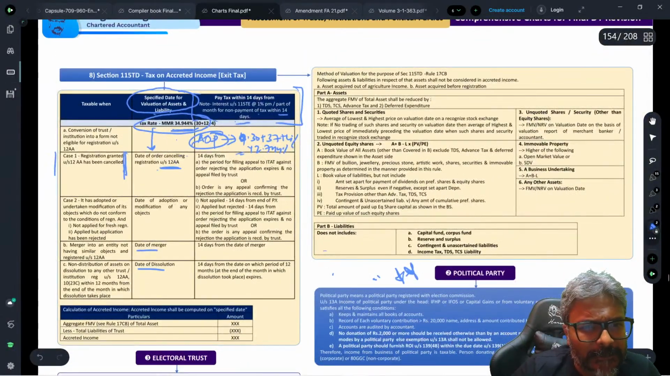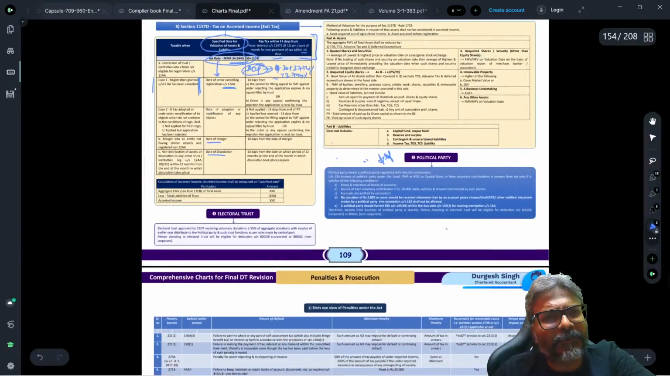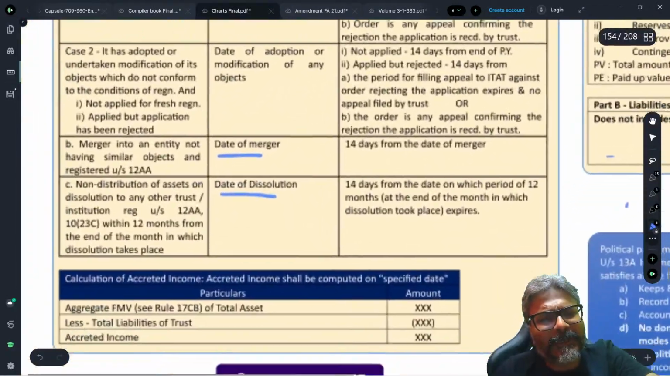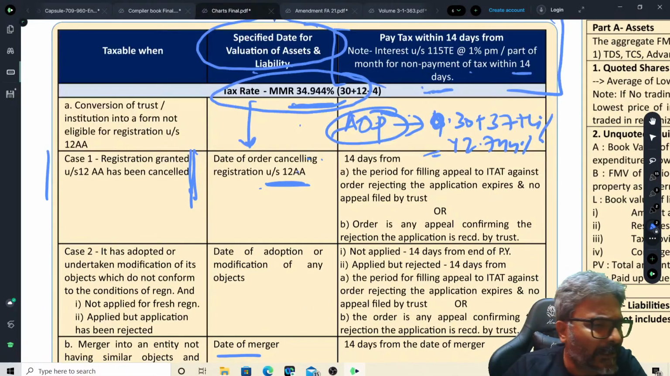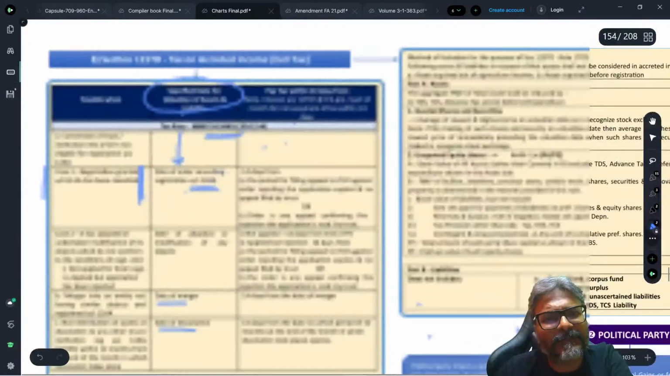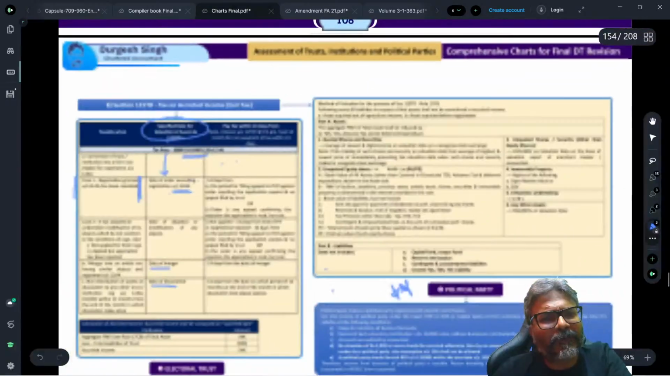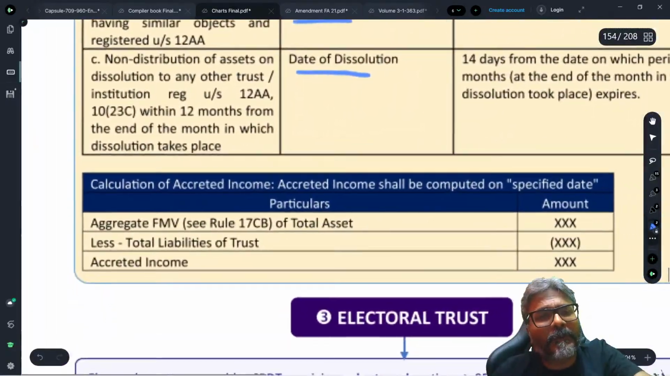42.744. Fine. So therefore, this is what it is. Only for exit tax, it is 34.944. That is what it is, because here the surcharge loading is restricted to only 12%, and that is the reason for this 34.944%. Now this 34.944 would be applied on what?